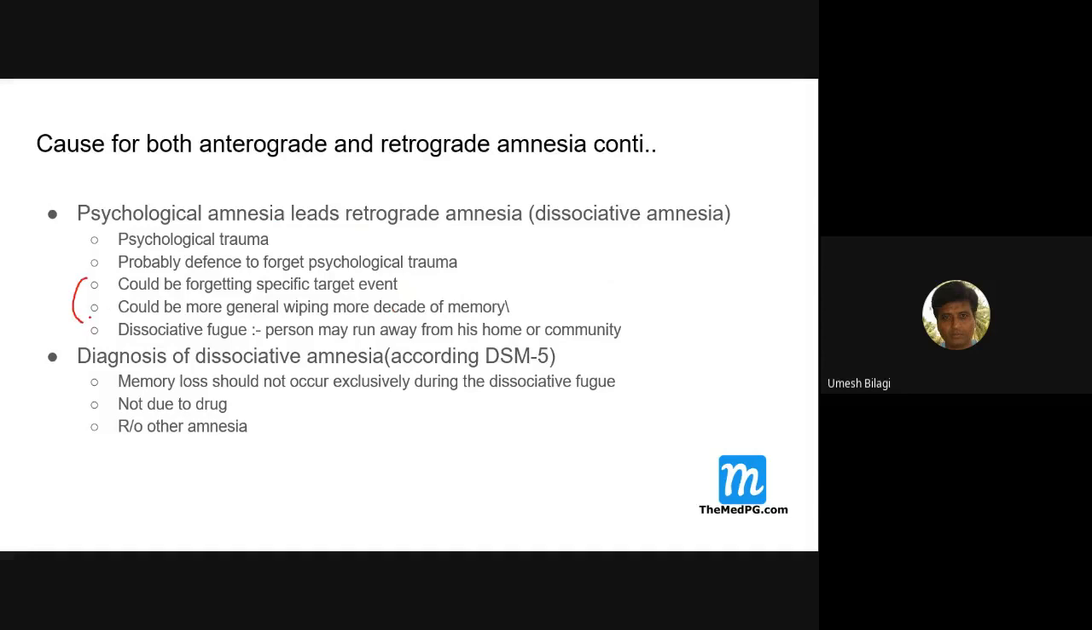Following some psychological trauma, the hero or that girl will forget what happened for years together. It could be like our Dushyanta and Shakuntala, if you remember. Dushyanta suddenly forgets all about Shakuntala and does not remember her. That sort of thing is dissociative amnesia. You can think of it as a mnemonic. That story doesn't give any history of trauma to Dushyanta, but he forgets like that.